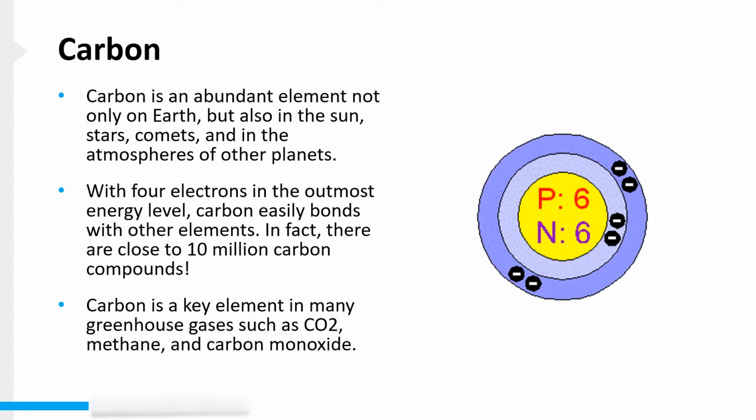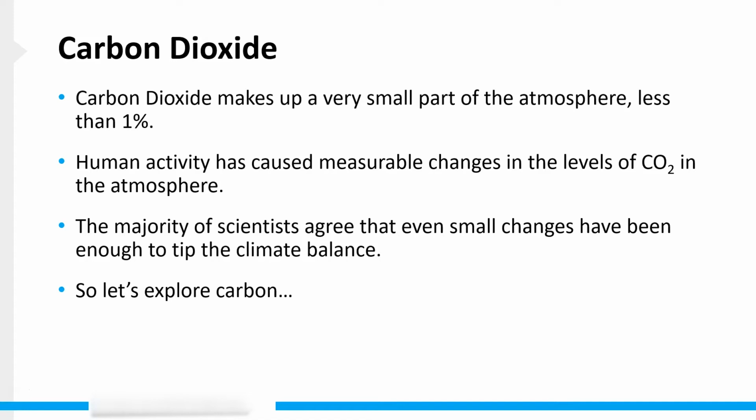But it's those carbon-based molecules that we can change the amounts. Carbon is abundant. It's everywhere. We are carbon. It has 4 exterior electrons that allow it to connect in a lot of great ways to create things like hydrocarbons, which are fossil fuels. Burning those fossil fuels brings that carbon out and releases it into the atmosphere. Carbon dioxide, even though it's less than 1% of our atmosphere, is one of the biggest contenders here. Human activities caused a measurable amount of carbon dioxide, especially since we started burning those fossil fuels. Most scientists are in agreement that carbon dioxide levels directly have an impact on our climate.